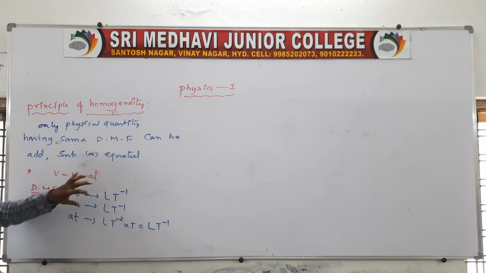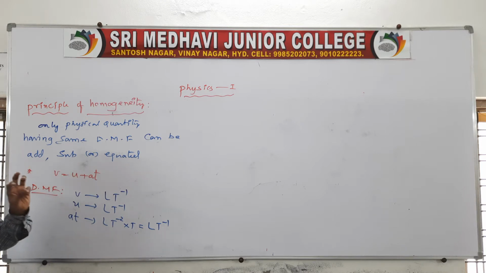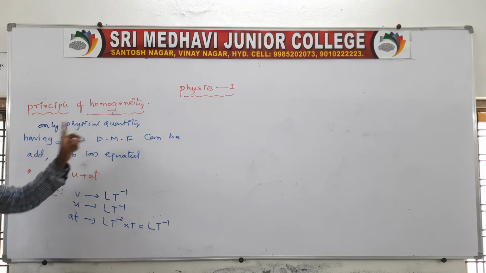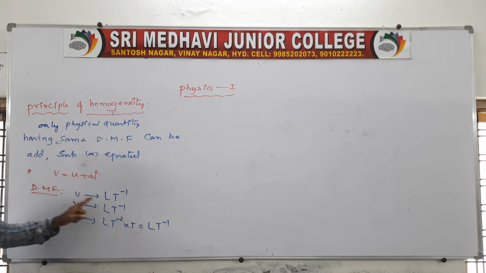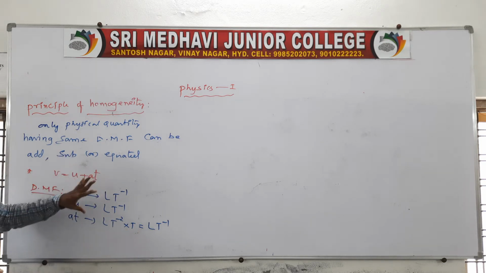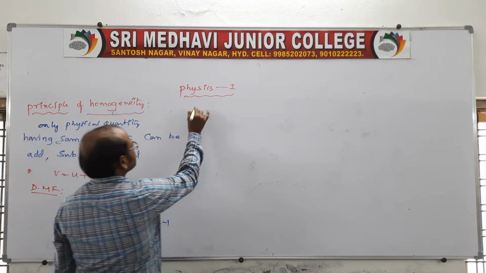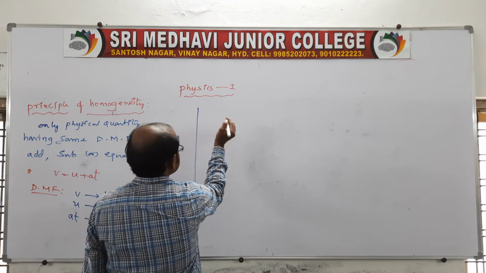If the dimensional formulas are the same for all quantities in the given equation, then the equation is dimensionally correct, as only physical quantities having the same dimension are combined. V has the same dimension, U also, and AT, which is one physical quantity, also has the same dimension. So this type of equation can be added, subtracted, and equated. This is what we call the principle of homogeneity. I'll give you another example also.